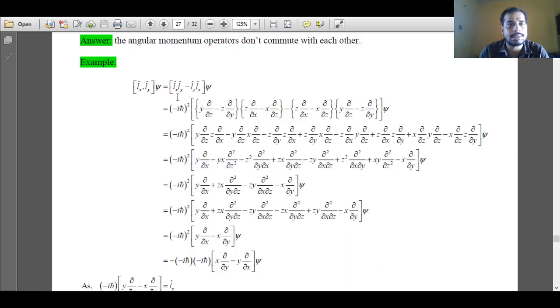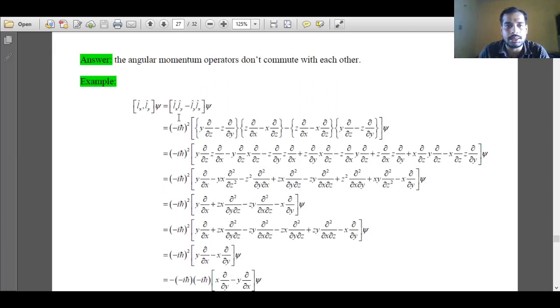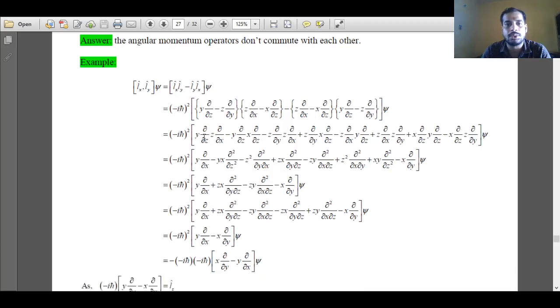Lx and Ly are represented by the operators in Cartesian coordinates. The constant minus i h bar is taken out of the brackets, and the other expressions in Cartesian coordinates are represented. Now when we open up the brackets and do some multiplication, we'll get various terms, and when they are simplified, it is easy to follow the mathematics.